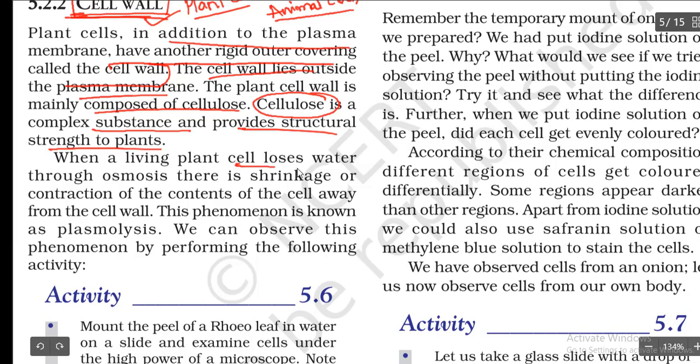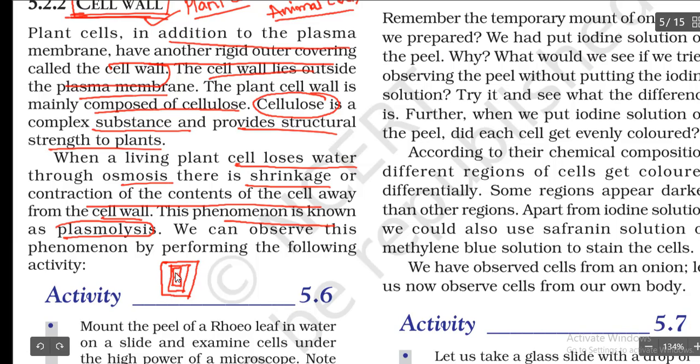When a living plant cell loses water through osmosis, there is shrinkage or contraction of the contents of the cell away from the cell wall. This phenomenon is known as plasmolysis. So, this is the cell, okay? And this is the cell membrane, and this is the cell wall.